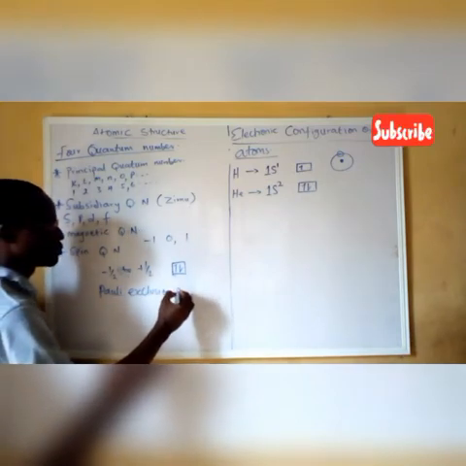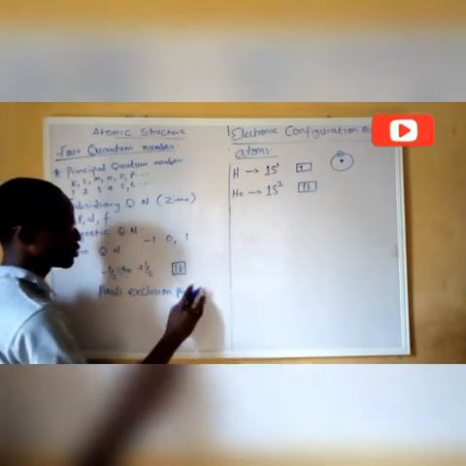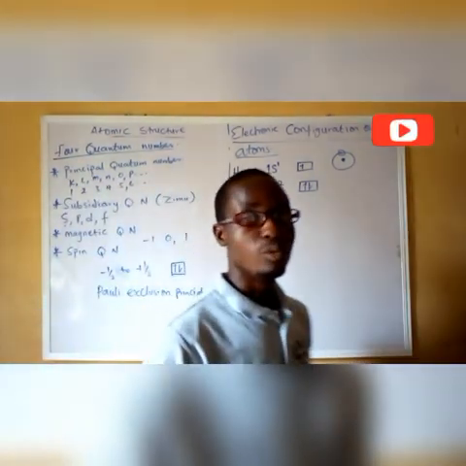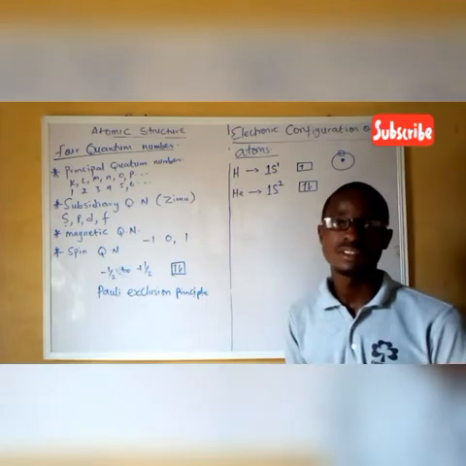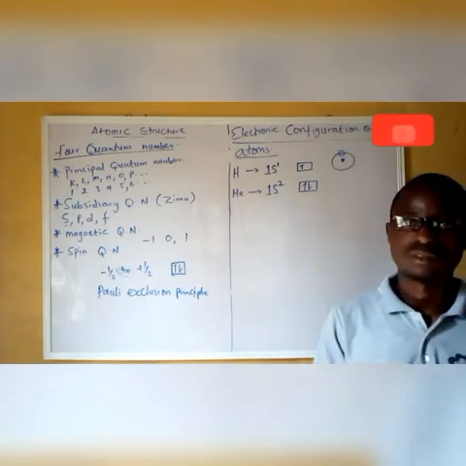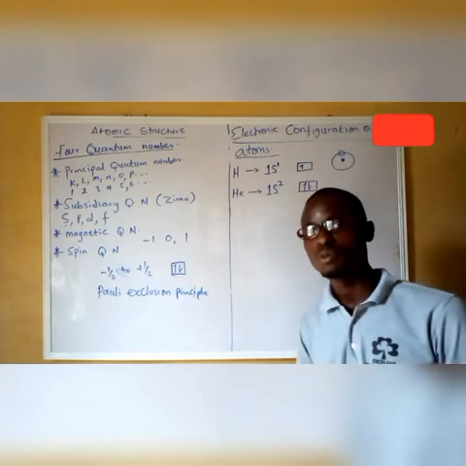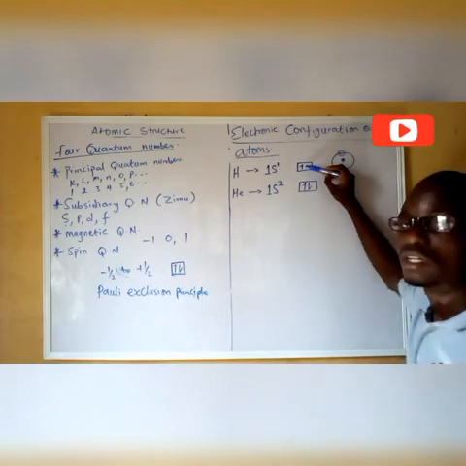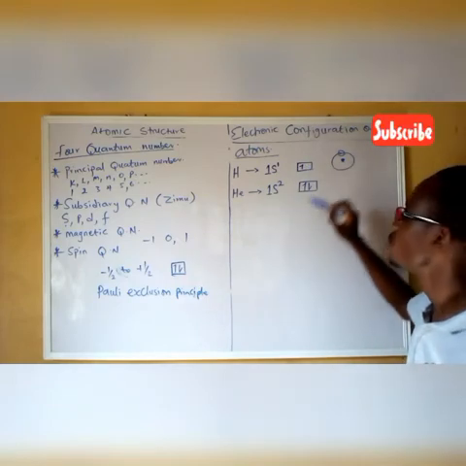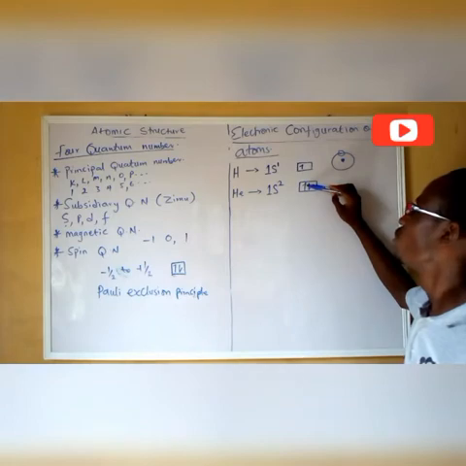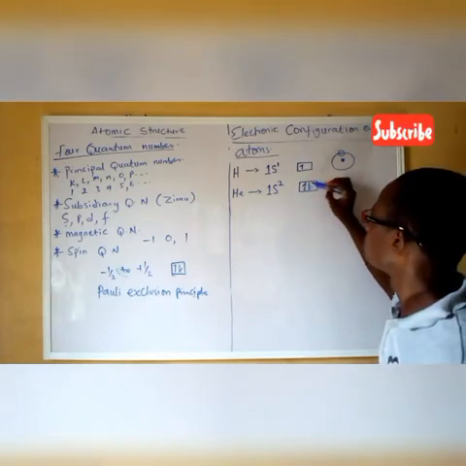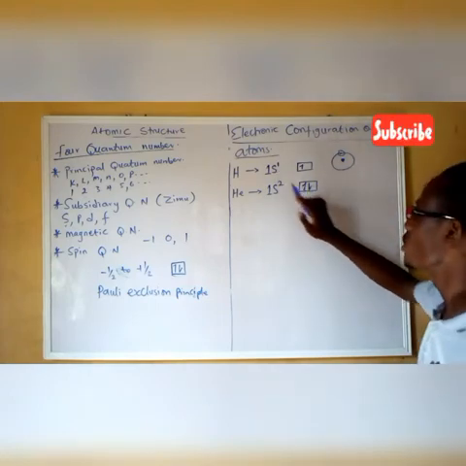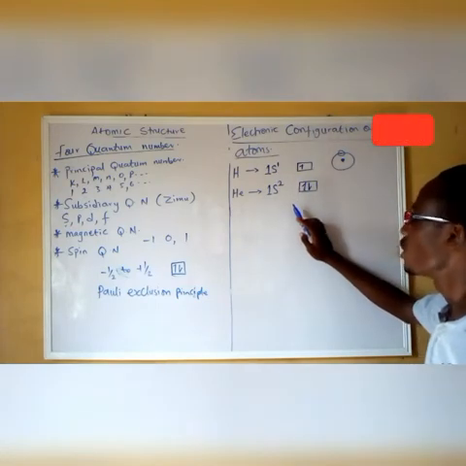Pauli exclusion principle. This principle tells us that electrons in the same orbital cannot have the same value of all the 4 quantum numbers. What does that mean? Look at this electron here in hydrogen, it has no partner. Good. Now, going to this helium, the electron here is making use of the 1s orbital.